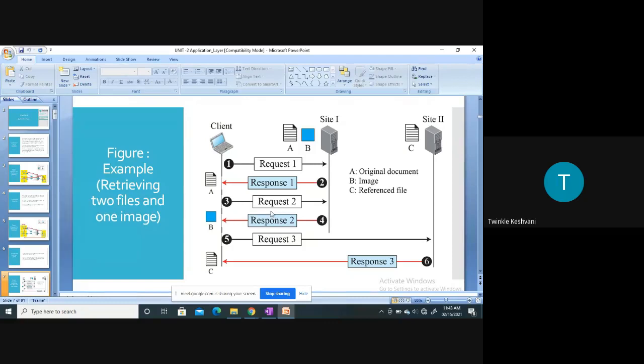So here you can see retrieving two files and one image. So two files, that is one original document, and the referenced file, and one image. So in total, how many objects are there here? 3 objects are there. One is the original document, that is a file only. Second is the image, and third is the referenced file, that is a file, right? So all 3 objects are accessed by the client here.